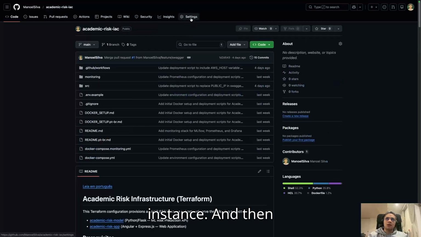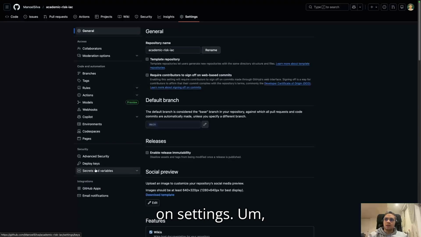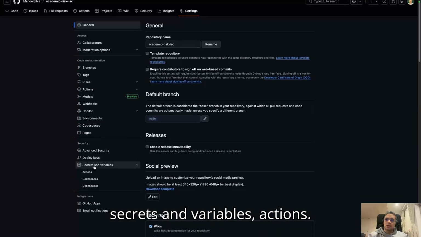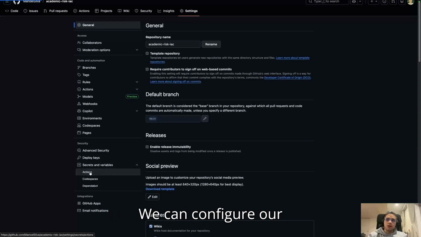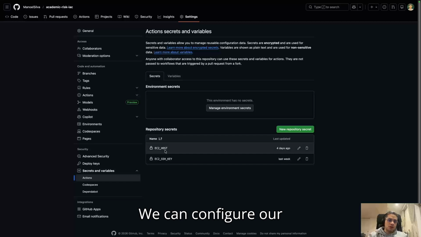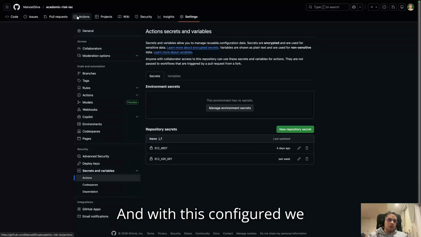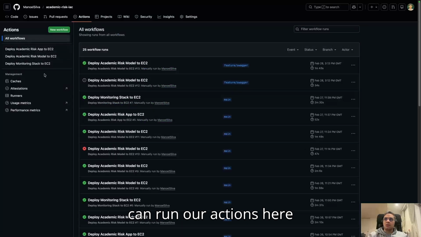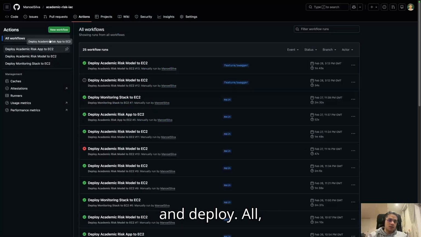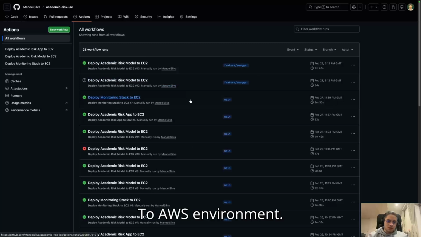And then we can configure here on settings, secrets and variables, actions. We can configure our EC2 host and our EC2 SSH key. And with this configured, we can run our actions here and deploy all our stack to the AWS environment.